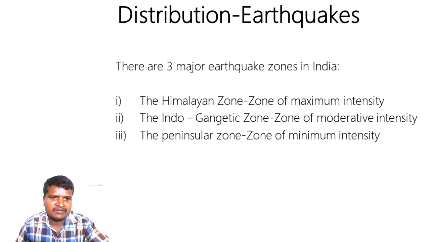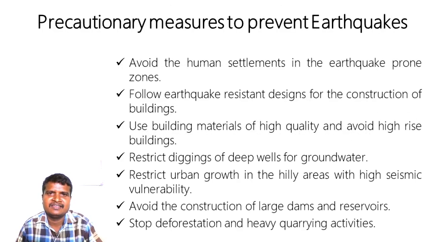Then we need to avoid constructing a large number of dams and reservoirs. We need to stop deforestation and quarrying activities. Let us see these precautionary measures on the screen. Precautionary measures to prevent earthquakes: avoid human settlements in the earthquake prone zones, follow earthquake resistant designs for the construction of buildings, use building materials of high quality and avoid high rise buildings, restrict digging of deep wells for groundwater, and restrict urban growth in the hilly areas with high seismic vulnerability.